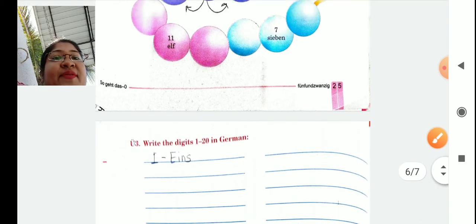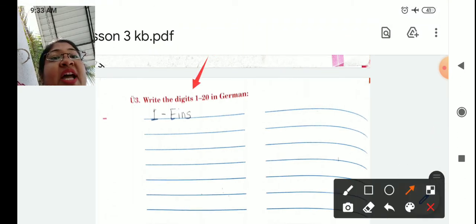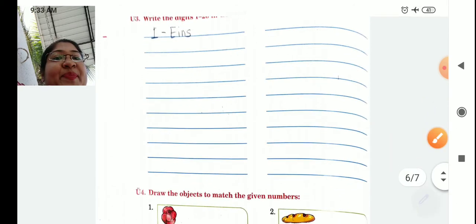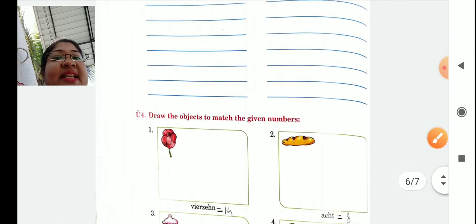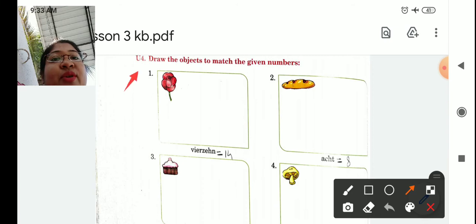Now after solving this exercise, let's solve Übung 3. Write the digits 1 to 20 in German. All the spellings from 1 to 20 in German you have to write. I have written 1 for you. Then 2, 3 till 20 you have to write down. Complete this exercise after watching this video.